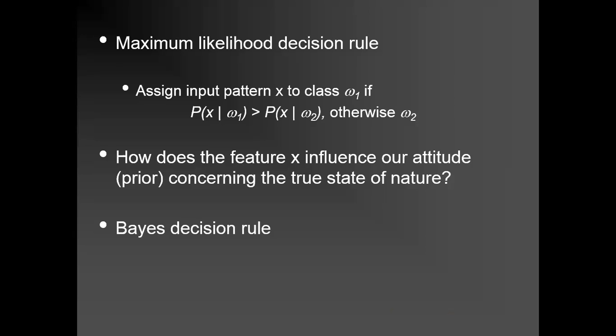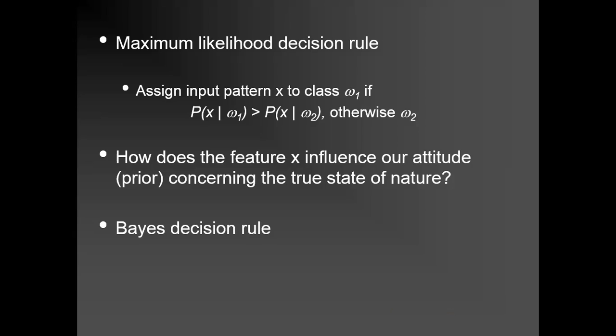Now we have two terms to take into account. The two terms are the class conditional density function and the a priori probability. We are considering these two terms to give a Bayes decision rule. The class conditional probability term is also known as your likelihood.